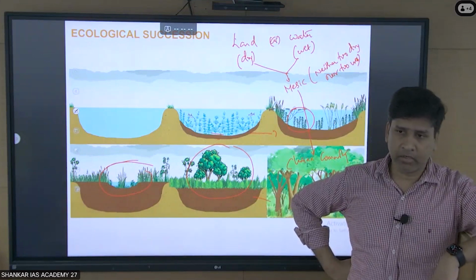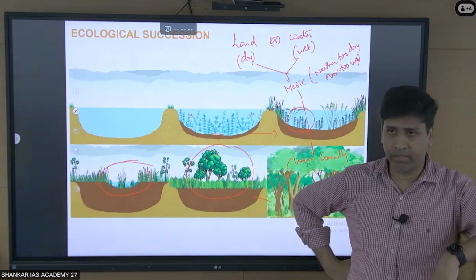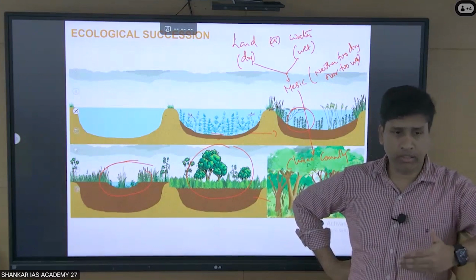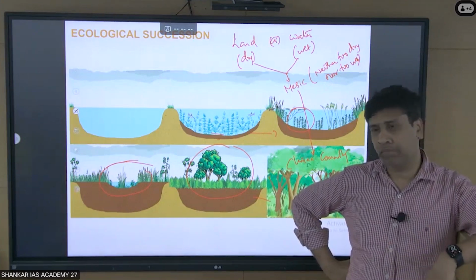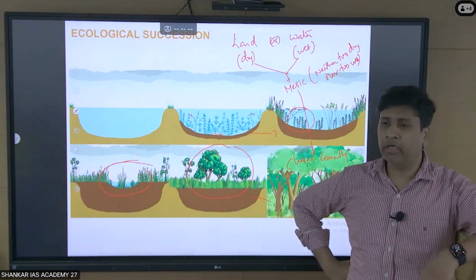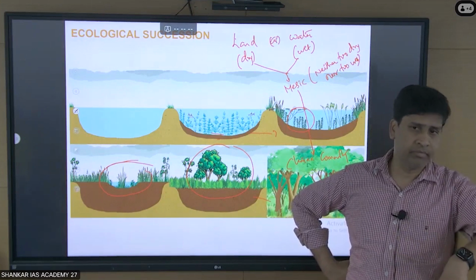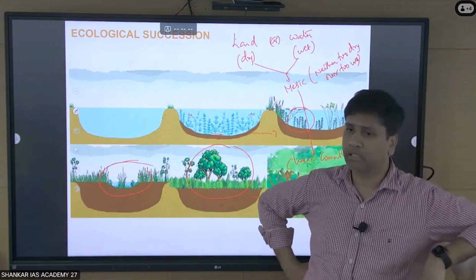So whether it's a land or a water, you leave it for many years, it will come to one stage, neither too dry nor too wet. It's a sort of intermediate stage, and then it will end up in the climax community. So anything you leave, it will come to a climax community. You destroy the climax community, again and again it will come back. This we call succession.